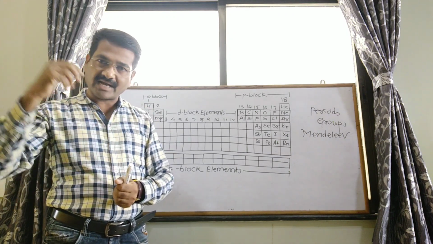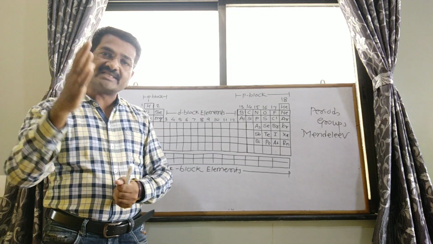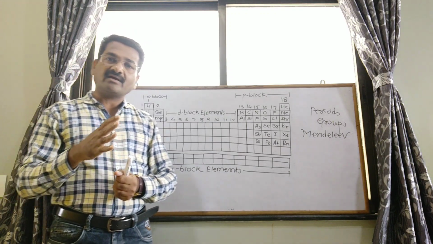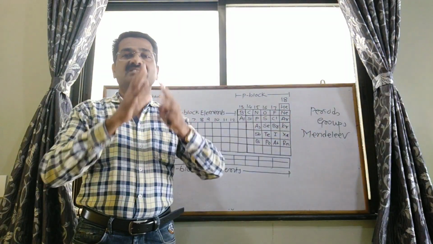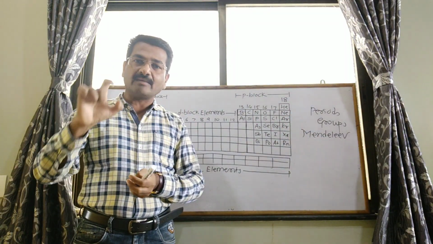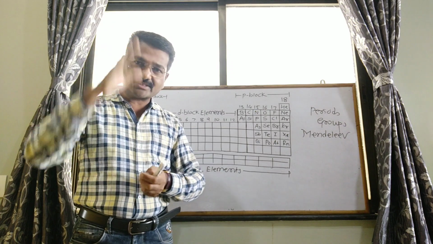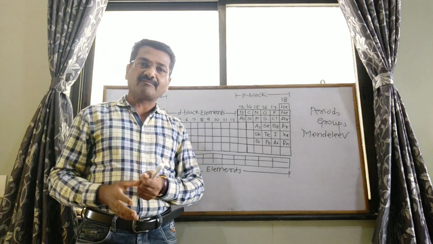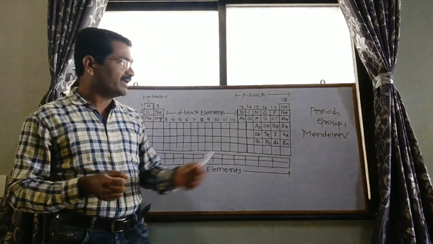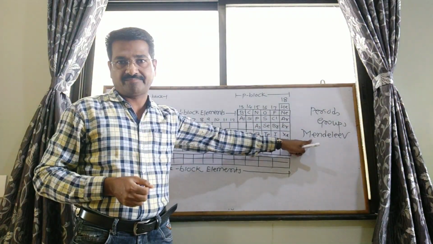So it is stated that the physical and chemical properties of elements are periodic functions of the atomic mass number.